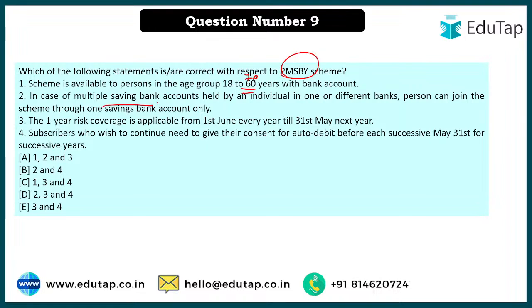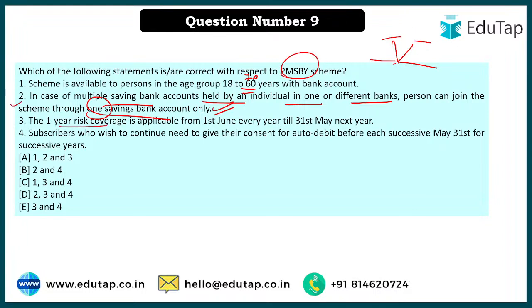In case of multiple saving bank accounts held by an individual in one or different banks, what does it mean? It means that if you are someone who has multiple accounts, for example you have one in PNB, you have SBI, you have in HDFC, you can only join from one saving account. So that is the right statement. You can't be part of it from more than one account. Okay, so that's the right statement.